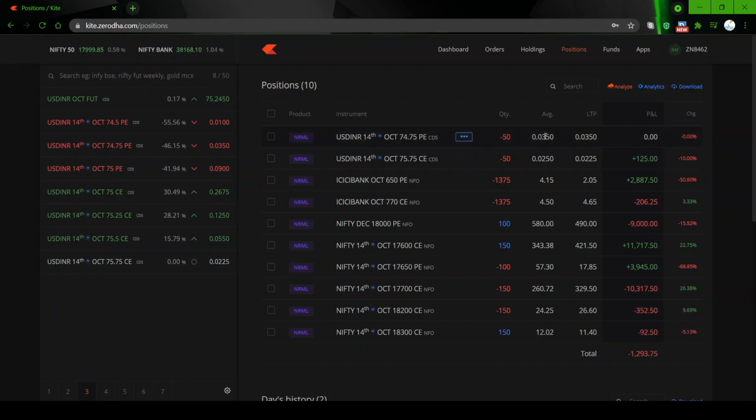Then what we do is, we start moving the untested side, which is the PE side, towards the spot and collect a little bit more premium to compensate for the loss we are having here. As simple as that. This is a standard short strangle adjustment.